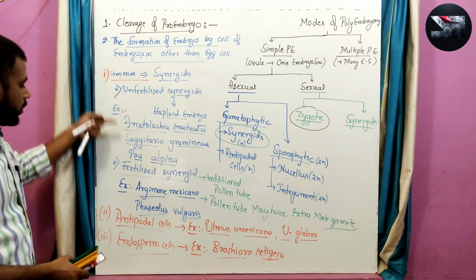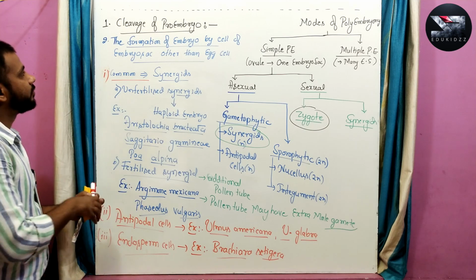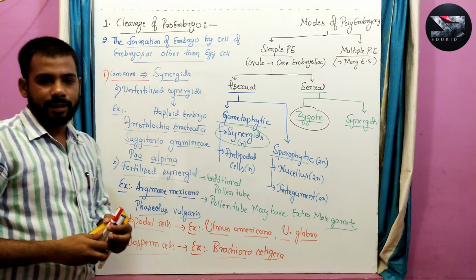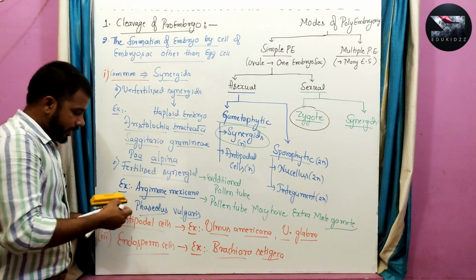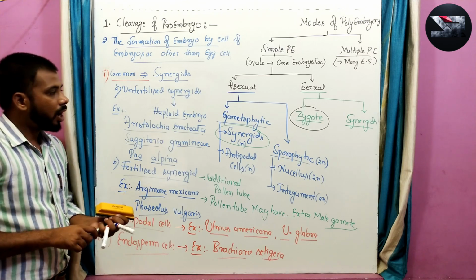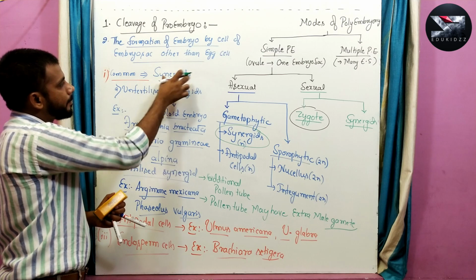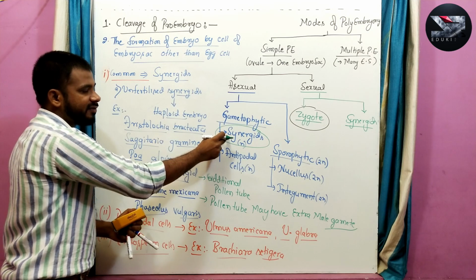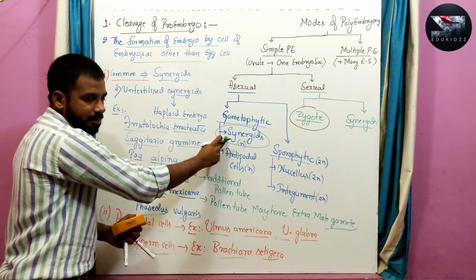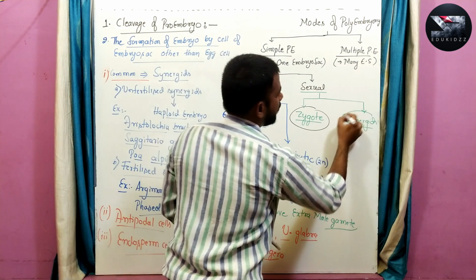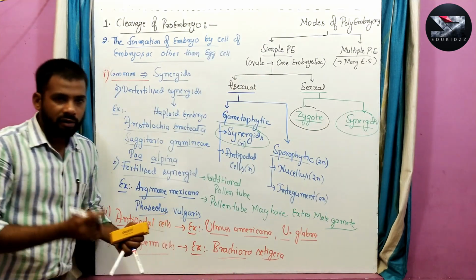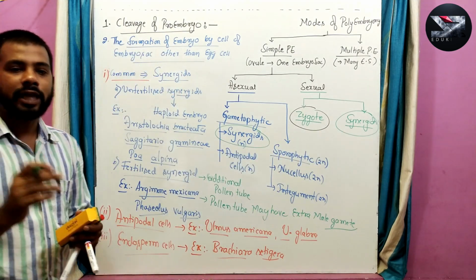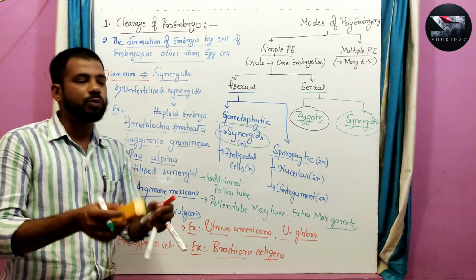So this is how the formation of embryo occurs from the cells of the embryo sac other than the egg cell. In this second type, we can see polyembryony by unfertilized synergids, that is asexual polyembryony, a category under the gametophytic method, and also the sexual method by the fertilization of synergids. Next, the third type of polyembryony: the development of more than one embryo sac.